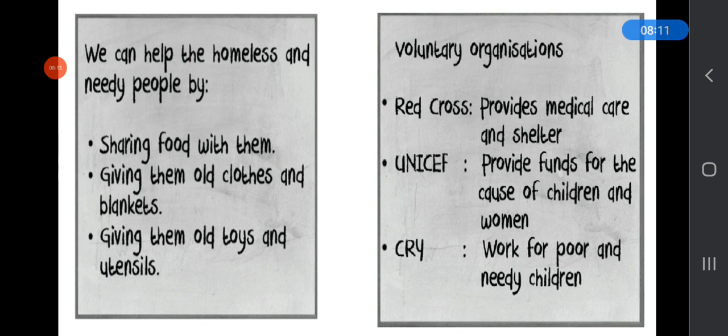And these organizations also set up medical camps during natural disasters like earthquakes and tsunamis, and they save people from epidemics. Epidemics are diseases that spread fast and affect many.